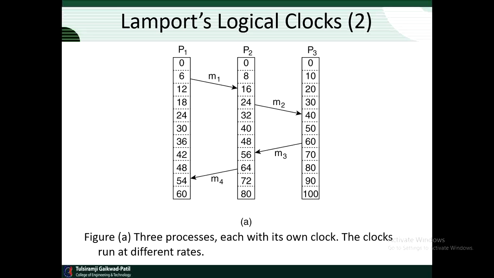Lamport's solution follows directly from the happens-before relation. Since M3 left at 60, it must arrive at 61 or later. Therefore, each message carries a sending time according to the sender's clock. When a message arrives and the receiver's clock shows a value prior to the time the message was sent,